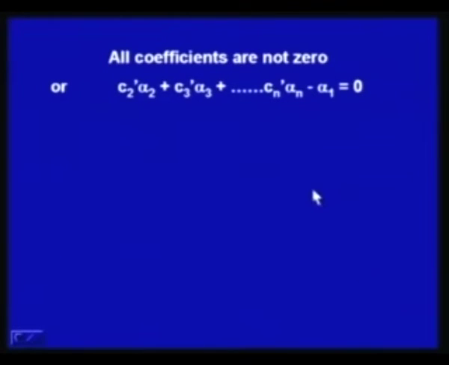Thus, we conclude that all coefficients are not 0, so C 2 dash alpha 2 plus C 3 dash alpha 3 plus up to C n dash alpha n minus alpha 1 is equal to 0, if we take alpha 1 on the same side.